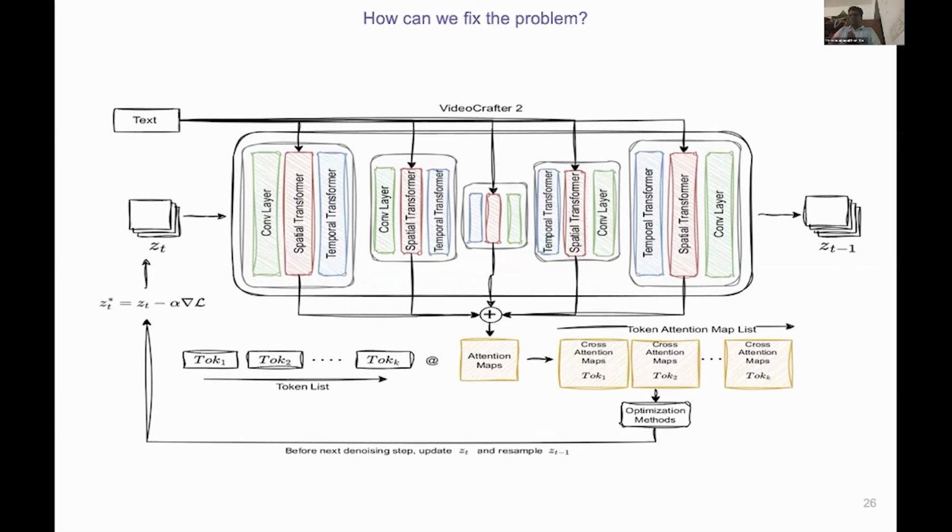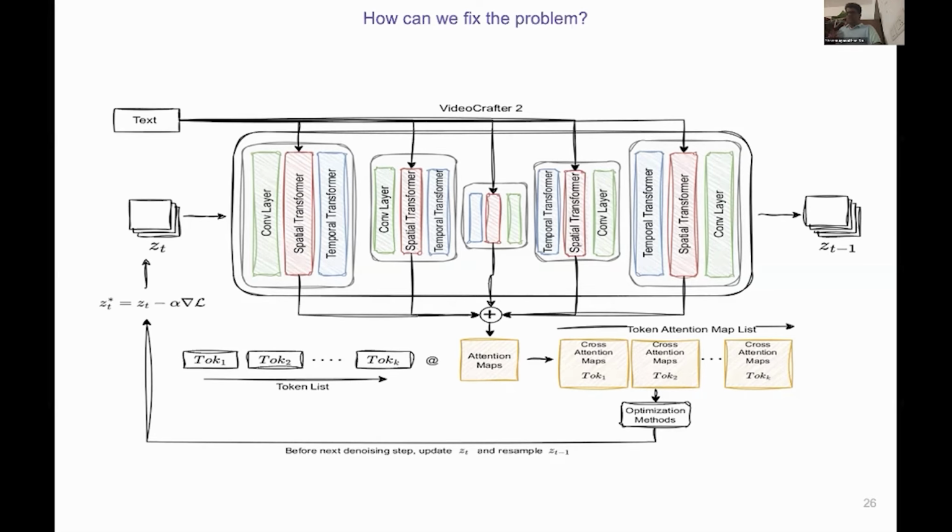At each denoising step, we extract the cross-attention maps for the K tokens of interest, compute three losses on those attention maps, take a gradient with respect to Z_t, and update Z_t* to be Z_t minus alpha times the gradient of the loss function. Then we sample Z_{t-1} from the updated Z_t and keep iterating during inference. This is a test-time intervention, and it composes cleanly with VideoCrafter2 or any similar backbone.